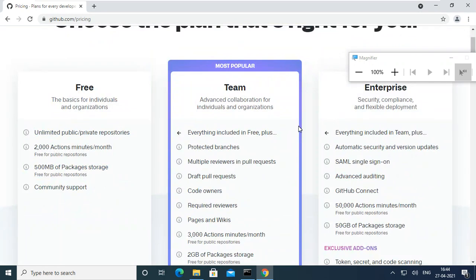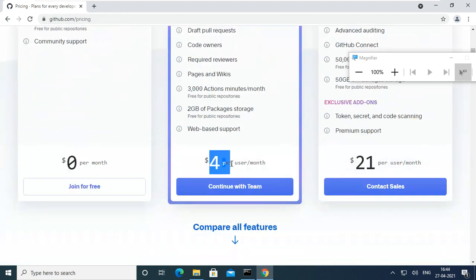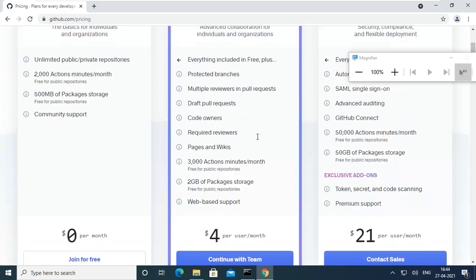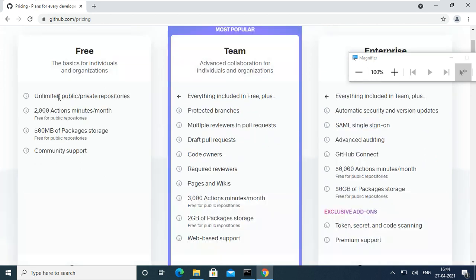Team and enterprise: if your organization is using GitHub, go for enterprise. The team plan is for a small team, at $4 per user per month, depending on how many users are working. The difference is there. Public and private repositories are available, and private repositories get 2000 action minutes per month.